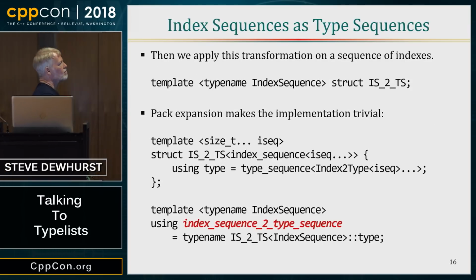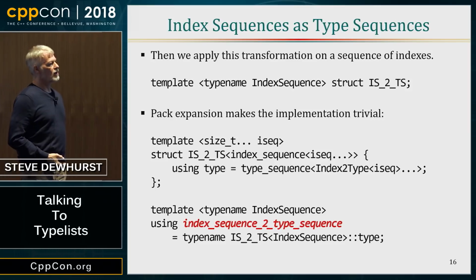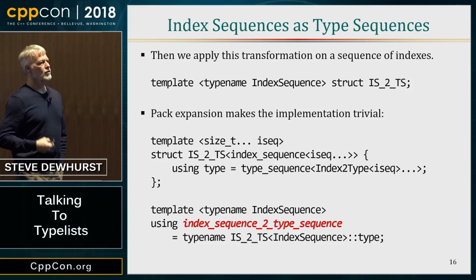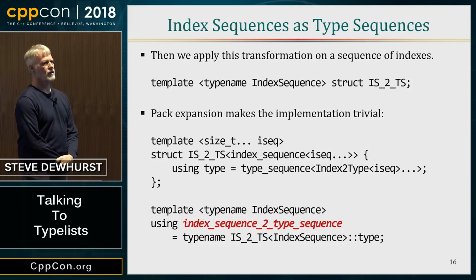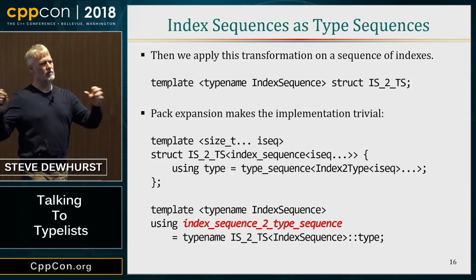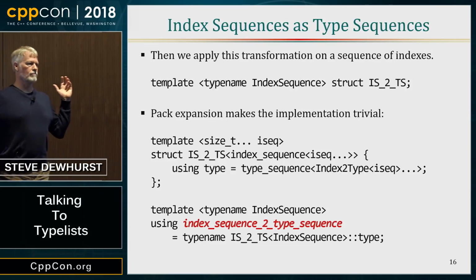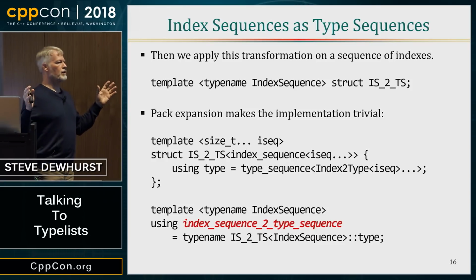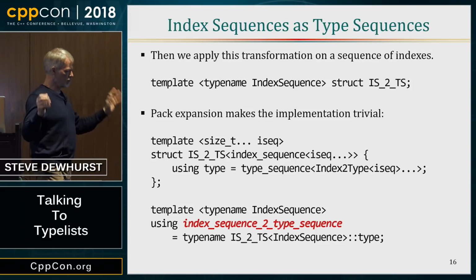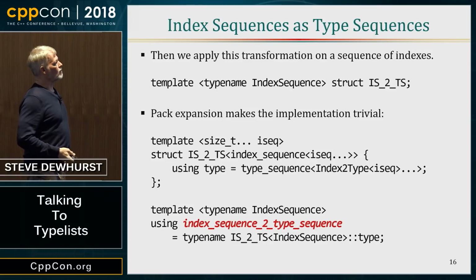And then, once an integer looks like a type, I can use my typelist algorithms on sequences of integers. Index sequences are really important in modern C++ variadic template programming. We use them all the time to index parameter packs of types or of arguments or whatever. They're very, very handy.